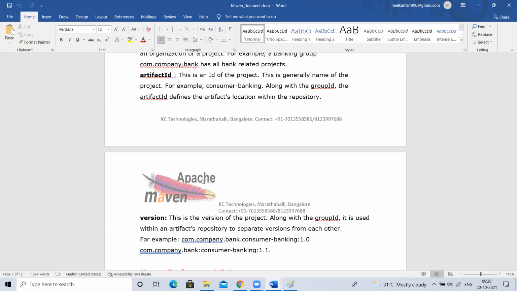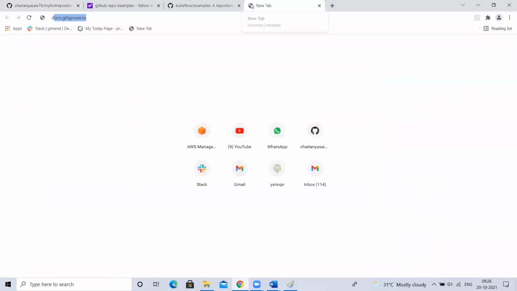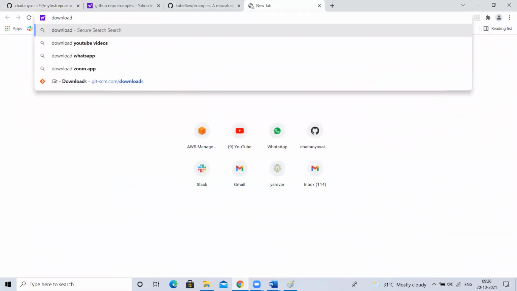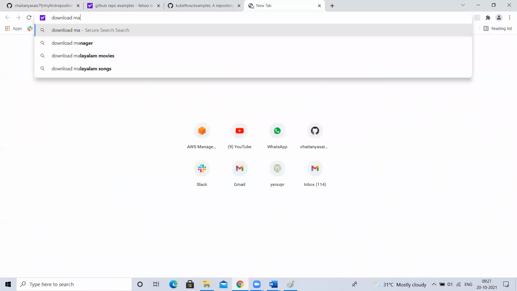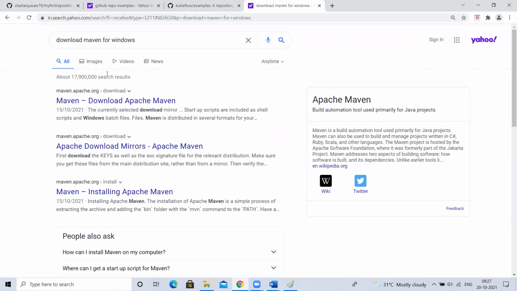Installation means what? We'll download a .exe file for Git. What we did, Git for Windows, we downloaded an exe file, came, double click, next, finish. That is installation, right? But here we are not going to install, we are going to configure. So how to download Maven for Windows is just download Maven for Windows. You just type download Maven for Windows.